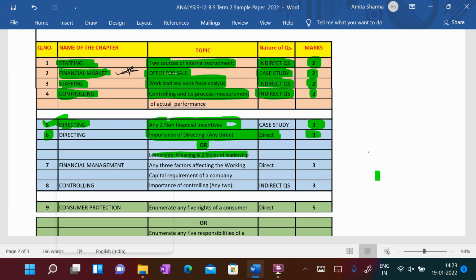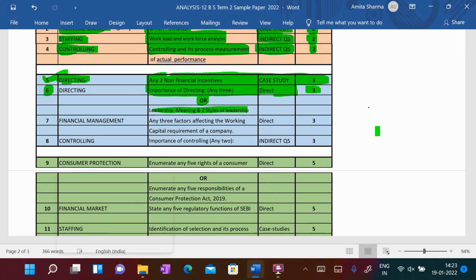Okay. So it's very good because they are asking it in a very direct way. So you need not worry about this. But you have to prepare a case study question from the chapter Directing also. Okay. So Financial Management, it is also scoring, dear students. In Financial Management, they have directly asked 3 factors affecting working capital. They can ask 3 factors affecting fixed capital requirement of a company. So a very nicely planned paper.